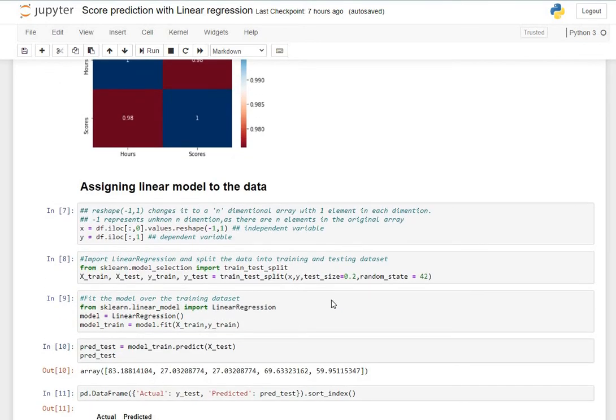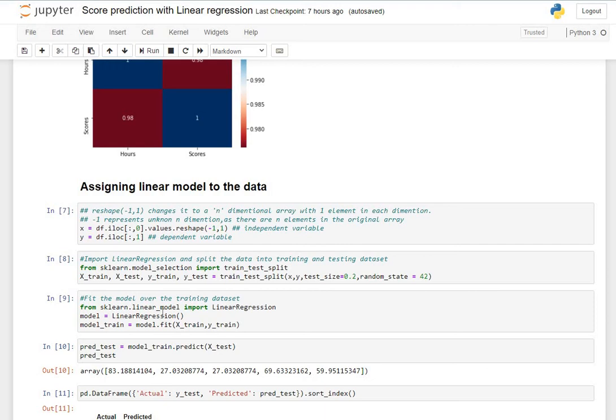Now we get the values of the dependent variable and the independent variable. The dependent variable is y, that is the score, and the independent variable is x, that is hours studied.